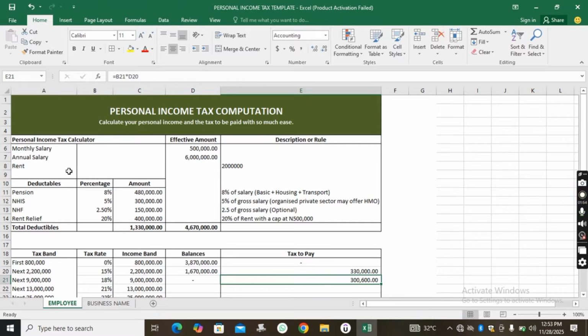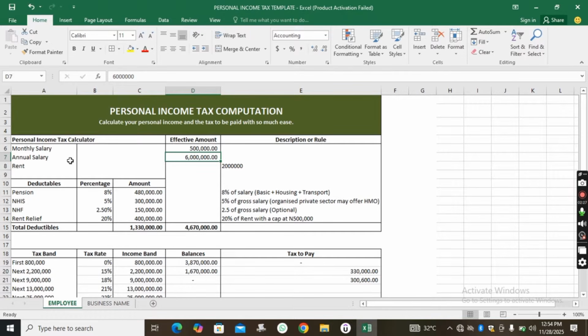Now, having said that, the first thing that makes up your tax is your personal income, here tagged as the personal income tax calculator, which is the name of this template. So this is where your personal income comes in. Your monthly salary is the first thing we capture here. You can also see other templates start with annual salary. That is also fine.